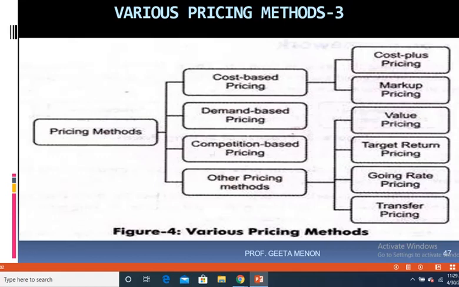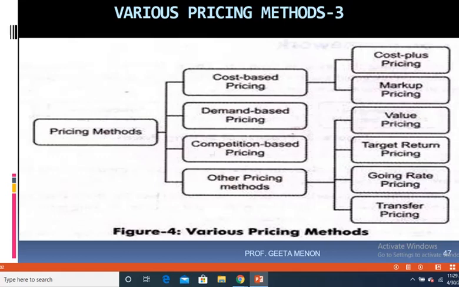So companies fix the prices below that of the competitor's price. If the competitor is pricing his commodity at rupees 500, probably your company can plan to price the product at 400 rupees. This will help in switching the customers from the competitors to your goods.